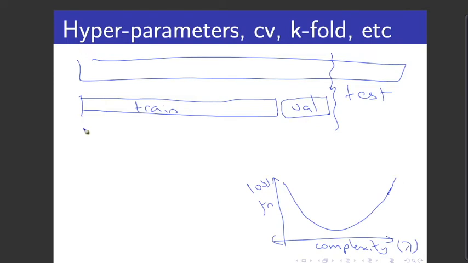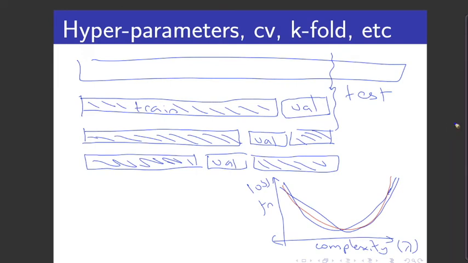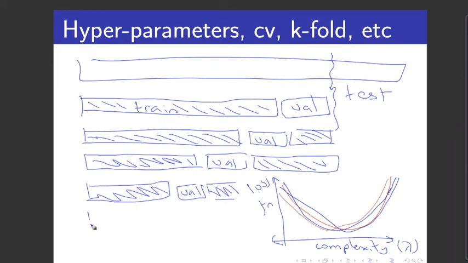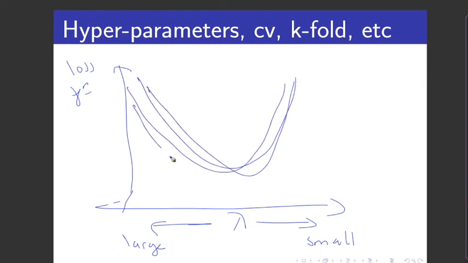So what we'll do now is we'll simply repeat the process, this time using this data here, plus the data we previously used for validation as our train data, and we'll use a different bit of data for validation, and no doubt we'll get a slightly different curve. And we can do that again, and again, and again. If we do that process 10 times, for example, we'll have 10 different cross-validation curves, all of which are slightly similar. And what we can do is we can take the average of those curves.